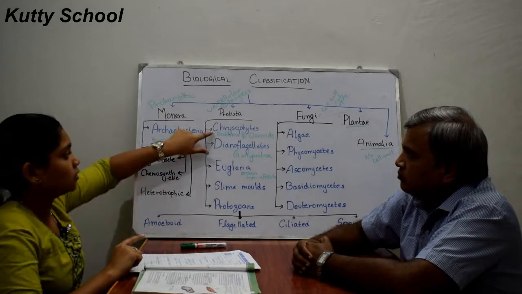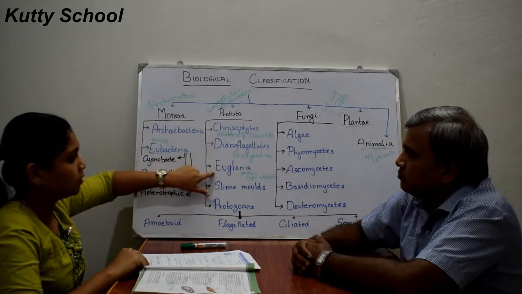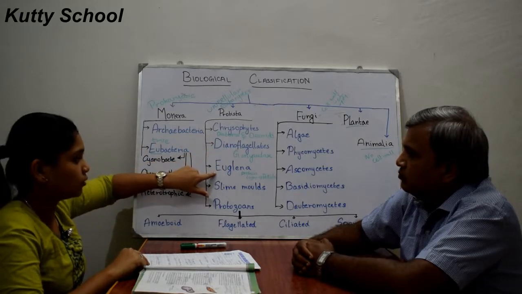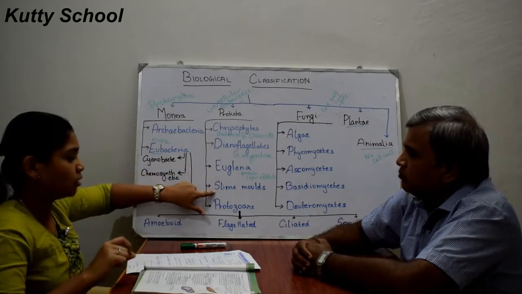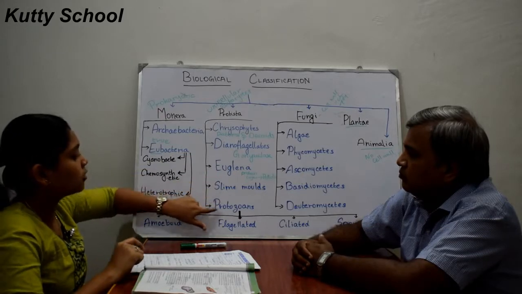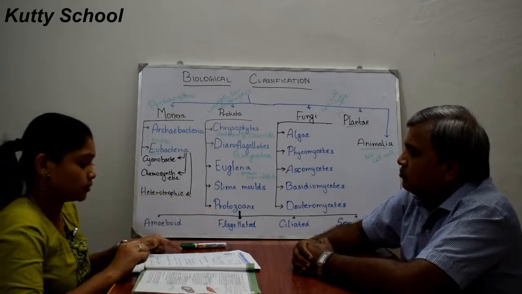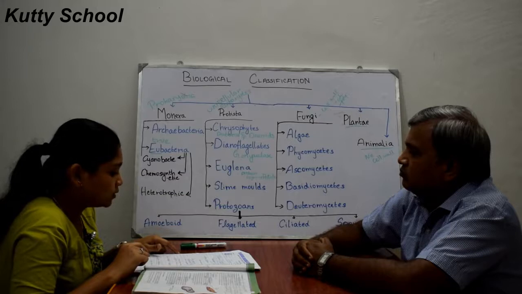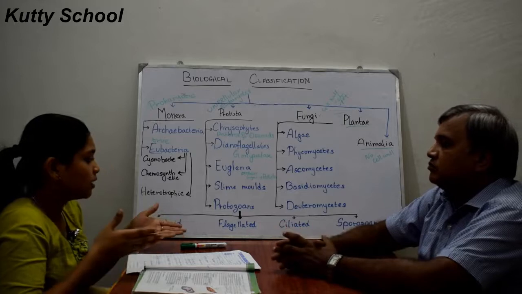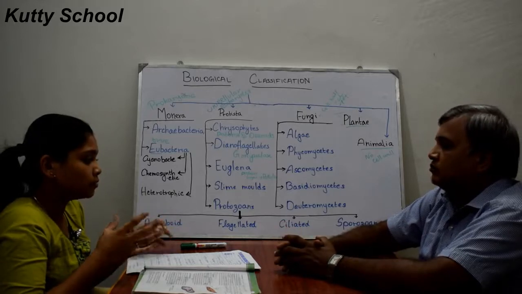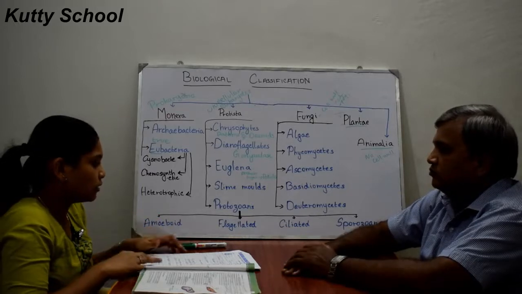Earlier groups were autotrophic and heterotrophic, and slime molds were saprophytic, living on decayed leaves and twigs. Here protozoans are heterotrophic, depending for food on other organisms. Protozoans can be parasites or predators. Parasites live in other organisms, taking their food and shelter.